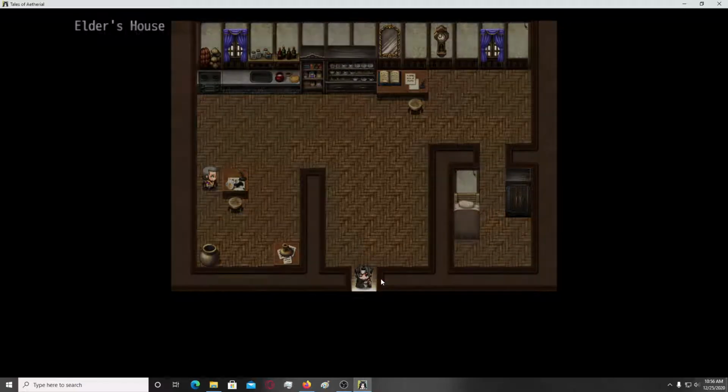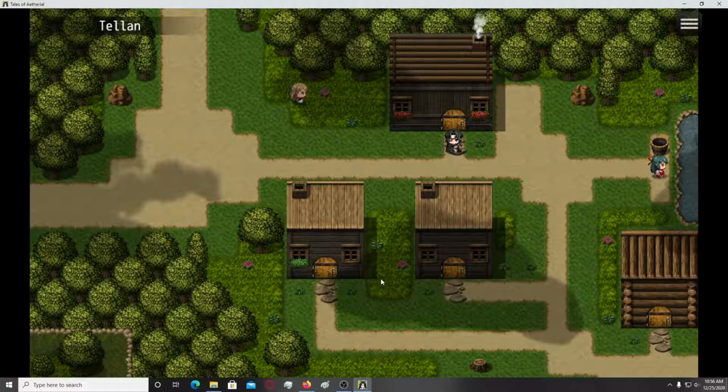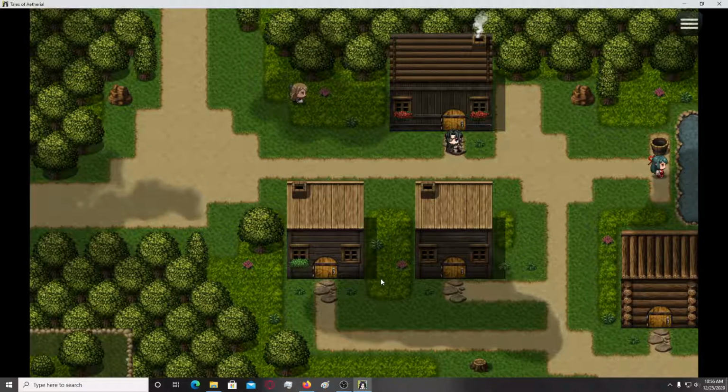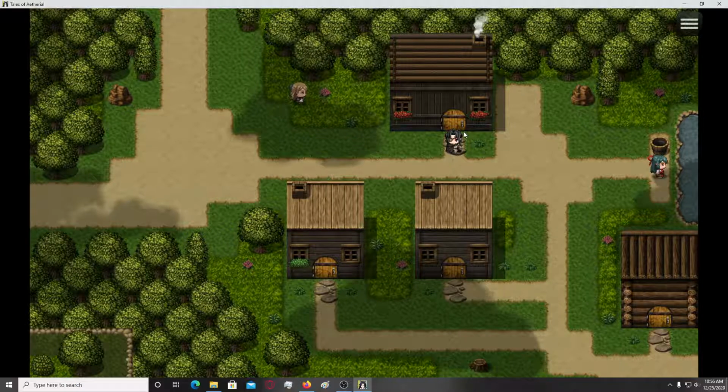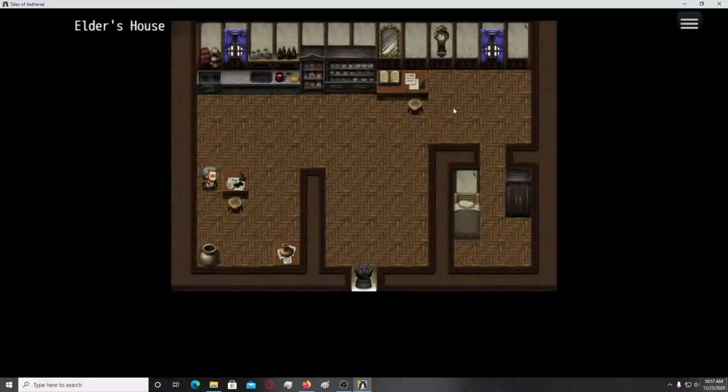Now, one thing that the reason why I won't be creating custom characters is just because of this. If you can actually see it. See, you can see the hair of the character above the house. I mean the tile of the door. Okay, so let's see. Can we actually interact with something?